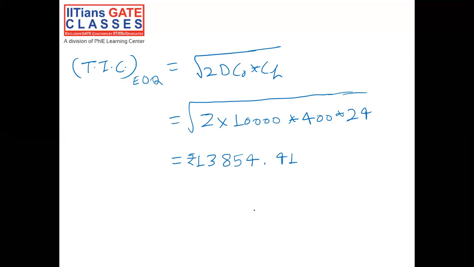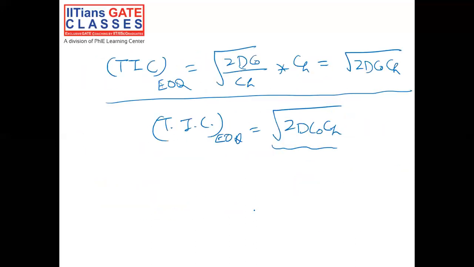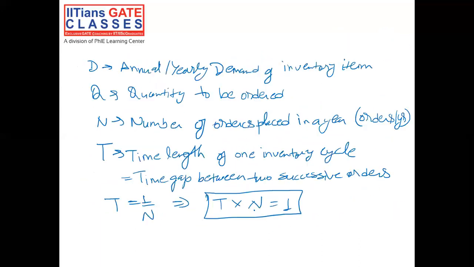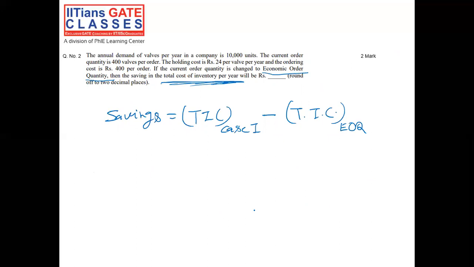Now see the question once again, what the question is asking. The question is asking for the savings if we switch from the current case to the economic order quantity case. We know the total inventory cost in case 1, that is the present case, which is equal to 14,800, minus the total inventory cost at economic order quantity, that is 13,854.41.